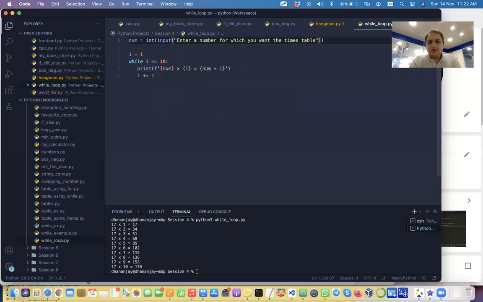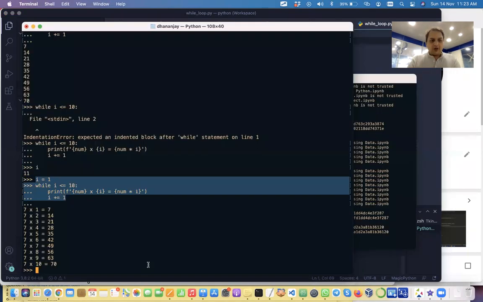Times table. Okay, so we'll just put a message like this. So we get the input, and when we run it, it is asking me for the input. Now I can give any number. That is the usefulness of programming. Any number, we can put any number, and this becomes very simple for me. You write one program, and then it can be used for so many different variety of things. That is the power of coding.